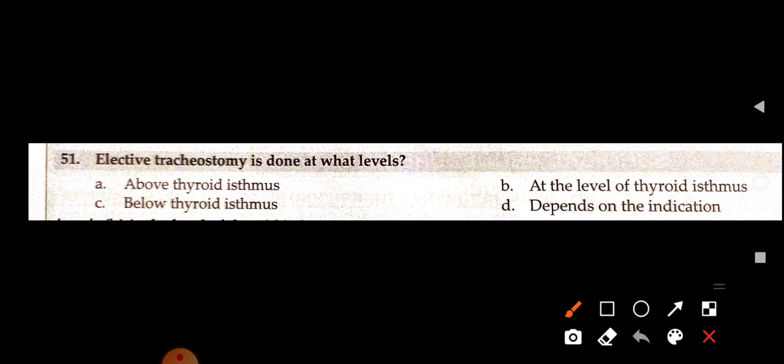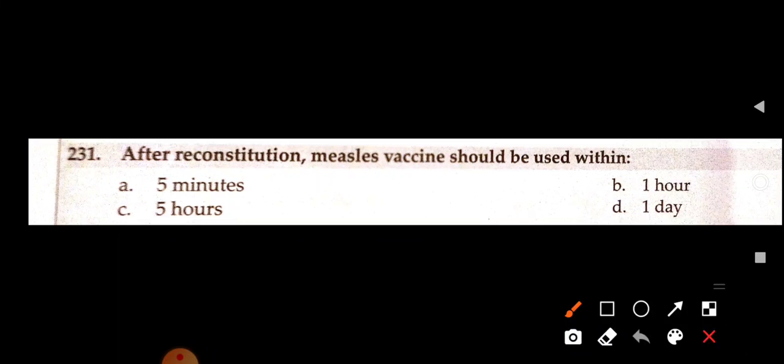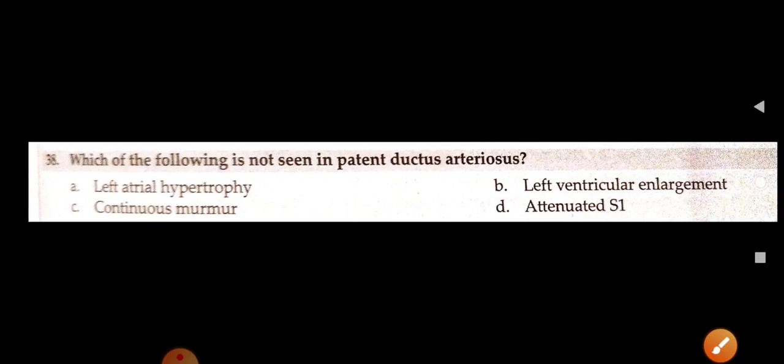It is mainly done at the level of thyroid isthmus. At the level of thyroid isthmus. Okay. Now, after reconstitution, measles vaccine should be used within 1 hour. This is mainly used within 1 hour.